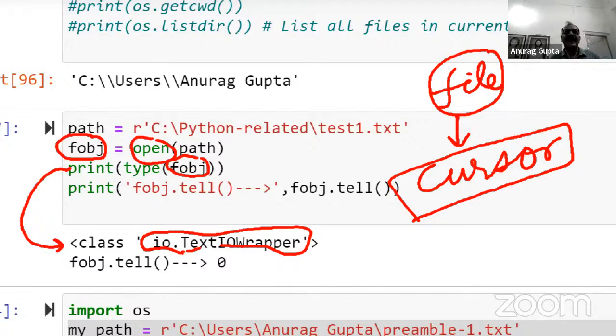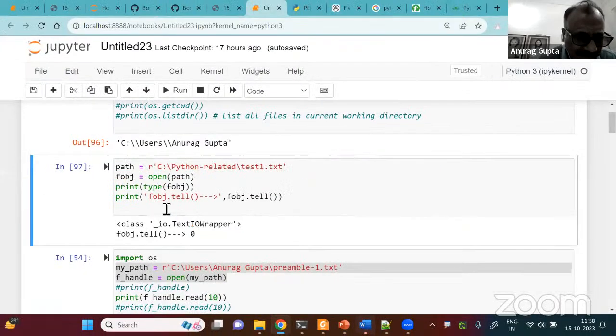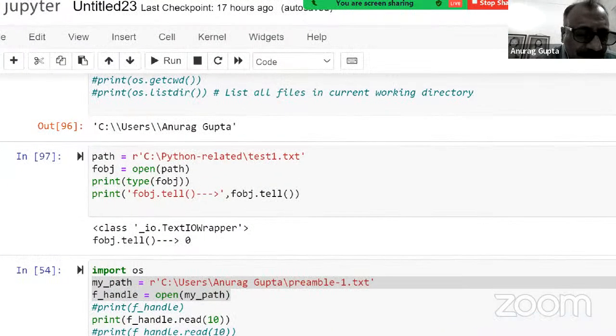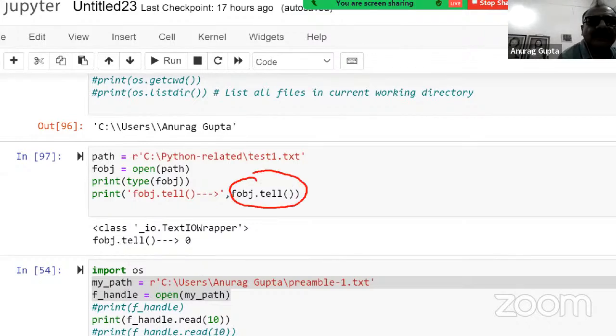The tell method will tell you where the cursor currently is. We'll come back to the cursor, let's not worry about it. Basically, when I ask the Python interpreter to print f obj.tell, since I've just opened the file, the cursor is at location 0. That is why I get this 0.